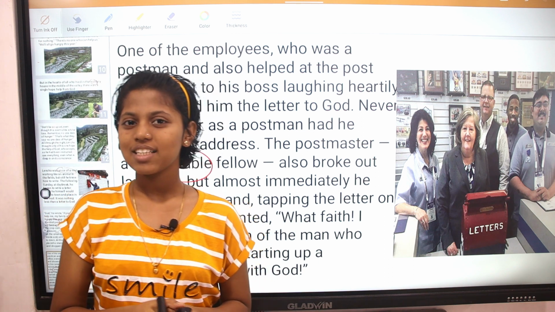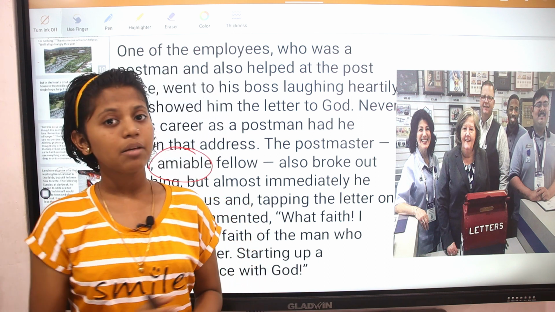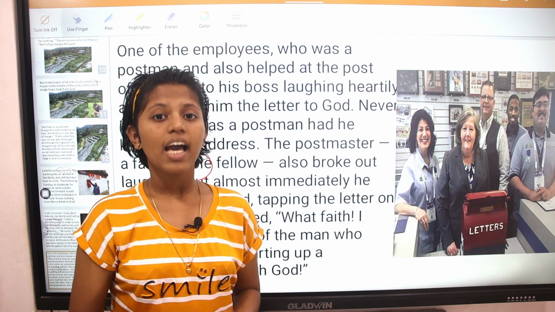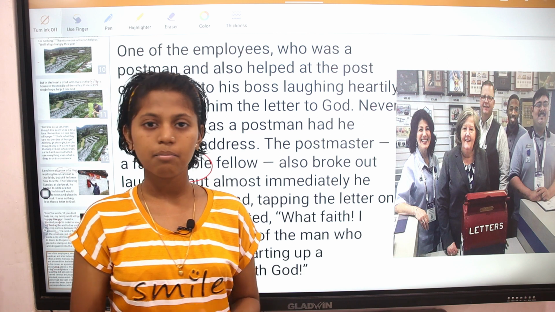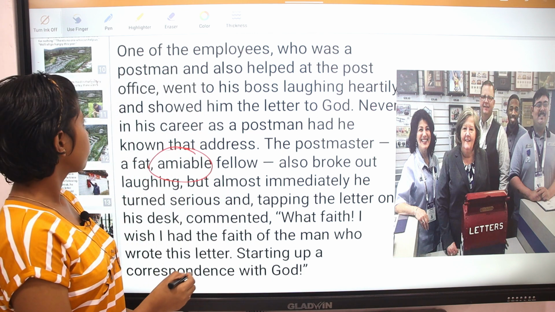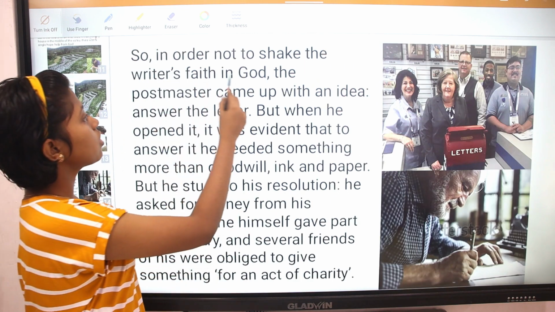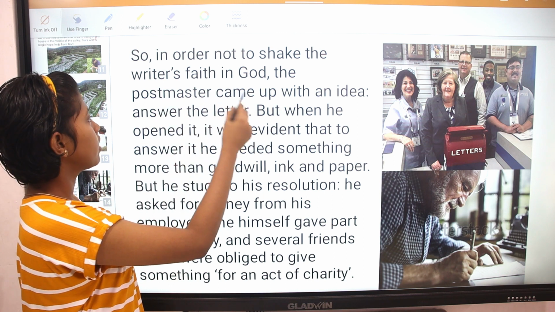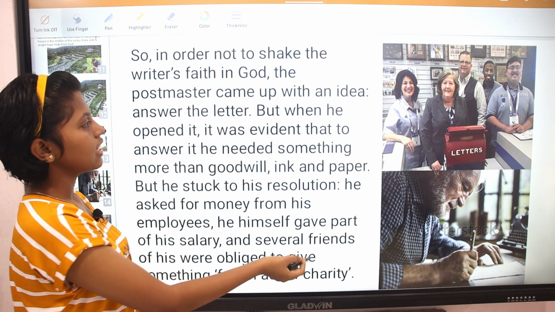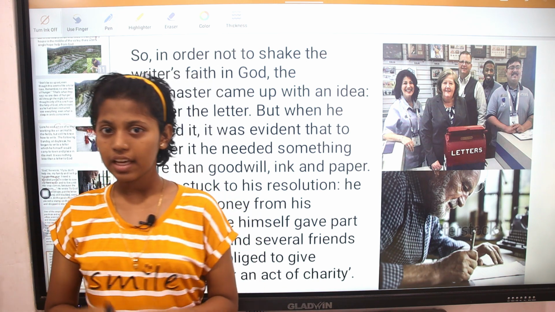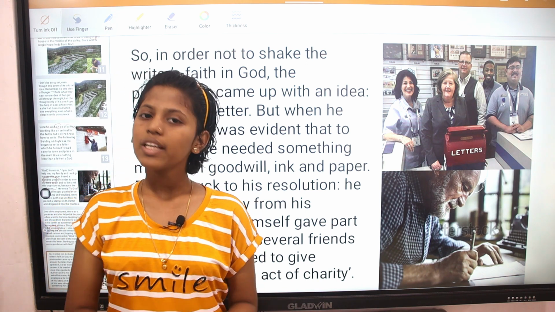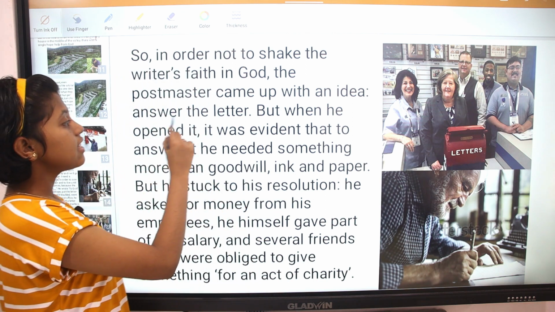Here the postmaster also broke out laughing, but immediately he became serious and said that I wish even I had the same faith in the man for the God. So in order not to shake the writer's faith in God, the postmaster came up with an idea. Here the postmaster says that he did not want to break the faith of Lencho in God, so he came up with an idea. Answer the letter.